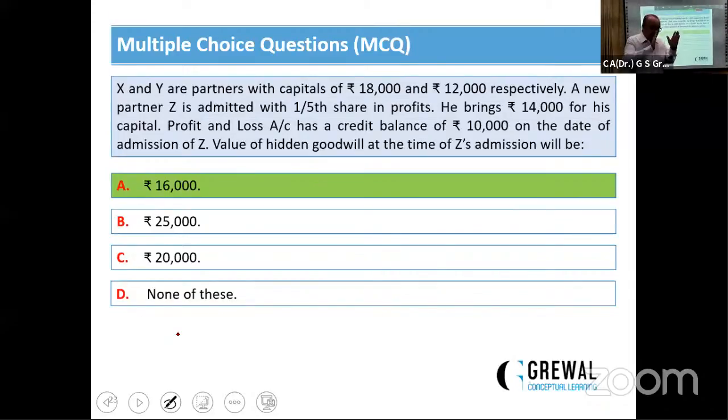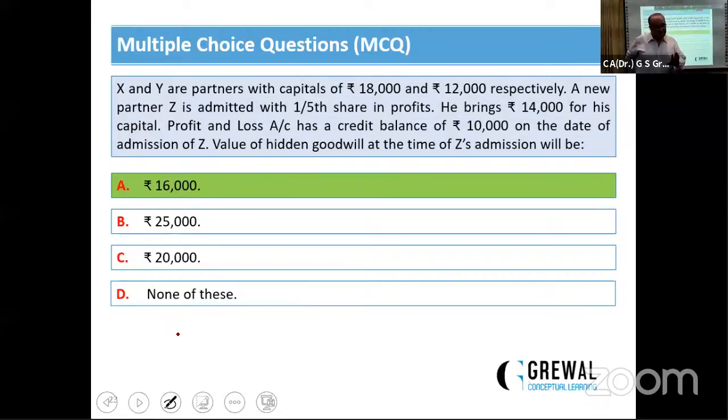For the calculation of the value of hidden goodwill, first we determine the net worth, means total capital of the firm, on the basis of the incoming partner's capital as well as his share in profits. He brings rupees 40,000. His share is 1/5. Now the total capital is rupees 70,000.